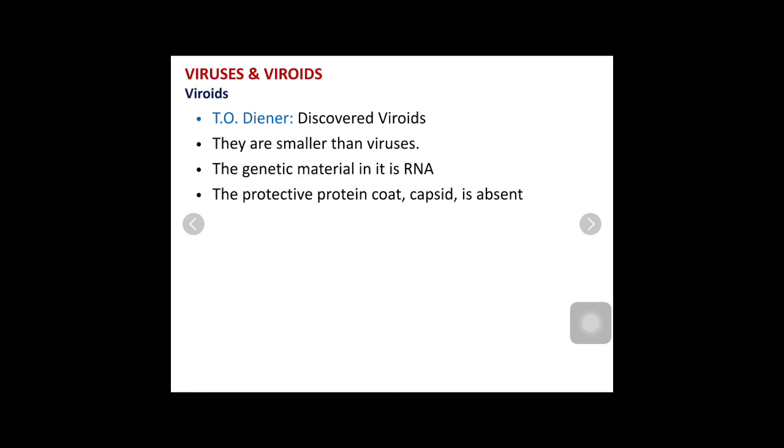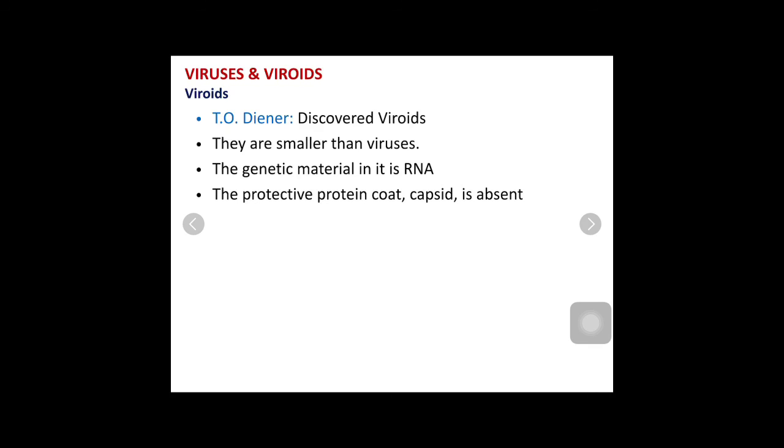Still we have a confusion. Shall we consider these viruses and viroids as living or non-living? That is again a question mark. So that's all about the viruses and the viroids. A short note regarding the viruses and the viroids is important. Even the difference between the viruses and the viroids is also important.